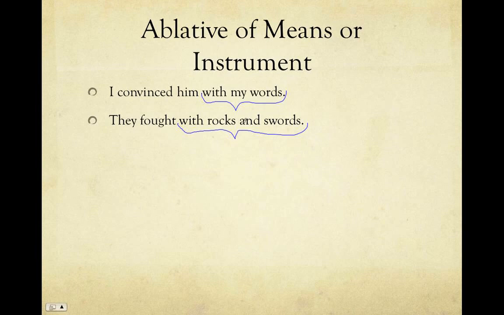Now, it's important to notice that in English, we have to use the preposition with, or sometimes the preposition by. But in Latin, you're not going to see this. So, for example, in the sentence taken from Latin: An Intensive Course, saxis pugnaveramus, we had fought with rocks.